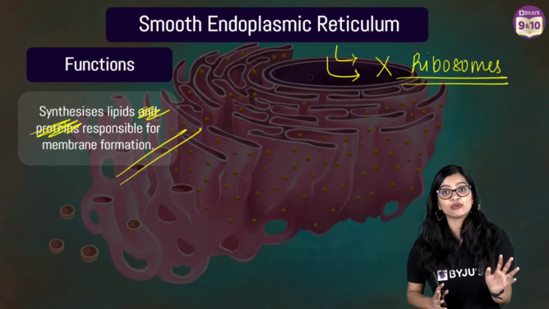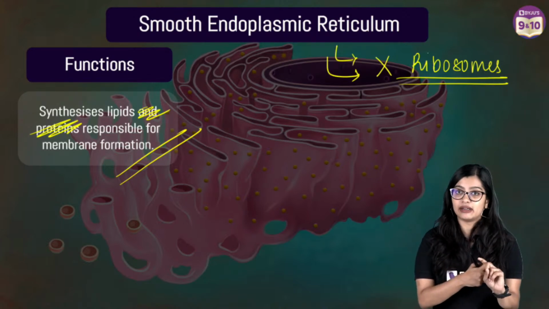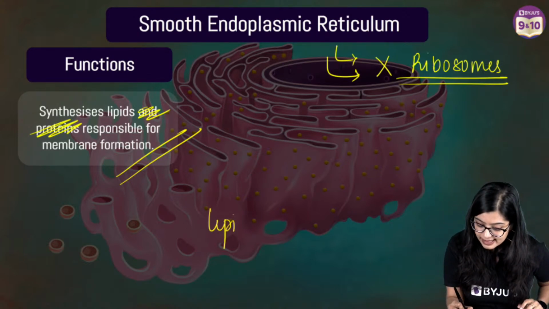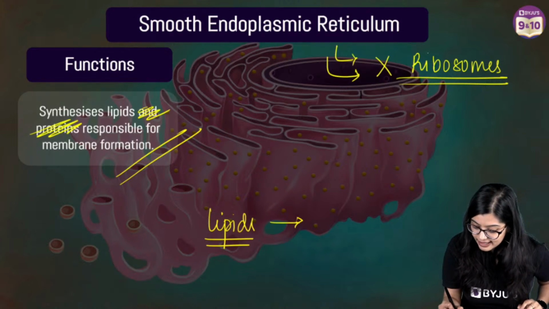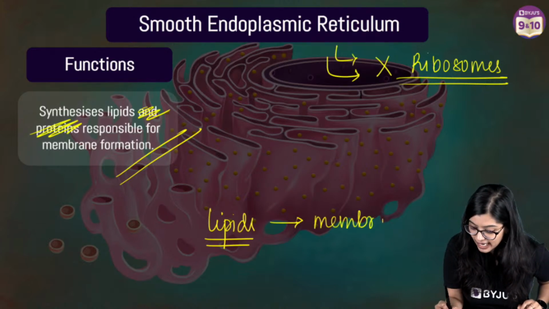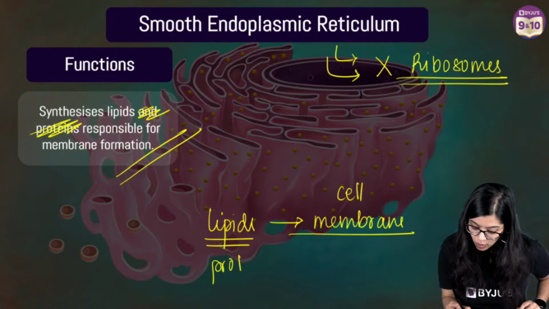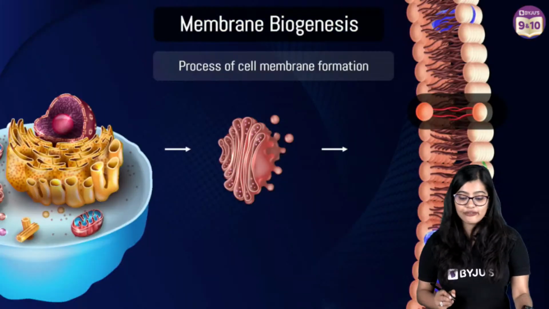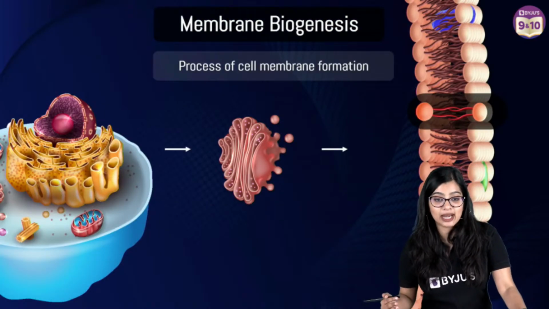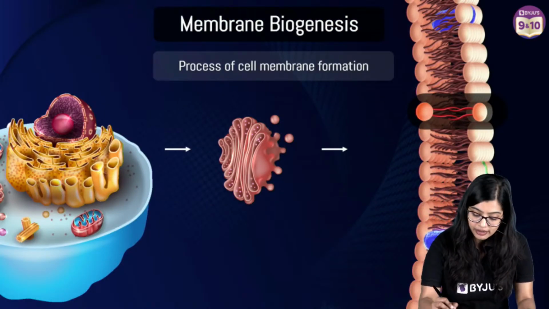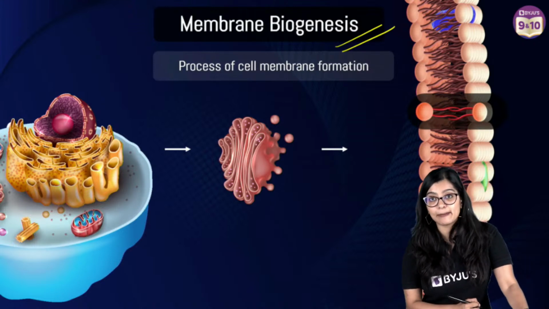Now, collectively, if you see, your SER is giving you lipids, right? Lipids are necessary for production of membrane. The cell membrane has lipids, and the cell membrane has proteins, right? So together, if you see, the ER helps in membrane biogenesis. Very good, right? So we see that it helps in cell membrane formation.